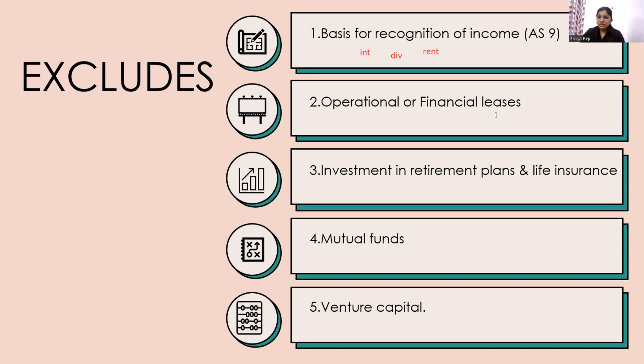Then operational financial leases are not included in AS13. Then investments in retirement plans and life insurance: if we invest money in retirement plans or life insurance, it does not fall under the category of AS13. Then there are mutual funds and venture capital. Just keep these points in mind; they are not that important, just note them.